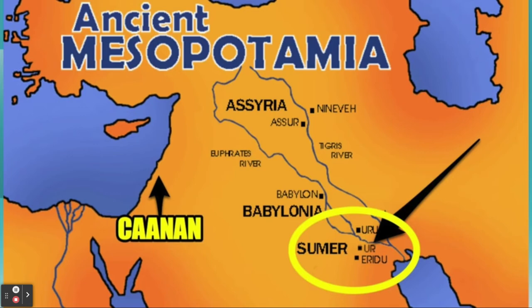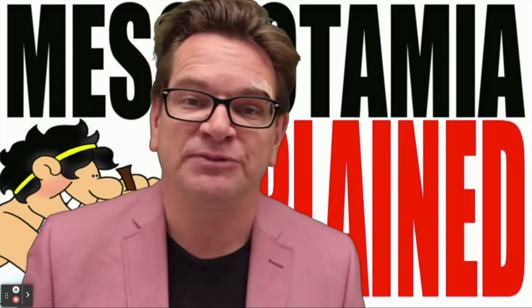If you want to watch a video on Mesopotamia, you can click in the description below and learn all about Mesopotamia. And another thing that we should probably mention is that much of what I am going over comes from the first 5 books of the Bible. So in terms of historical accuracy, maybe not. That's going to be up to you, the viewer. So a lot of what we're talking about is what people believe. That's what a religion is, right? It's their faith. So whether it really happened or really didn't, we're going to leave that up to you, the viewer, to decide for themselves or do your own research.